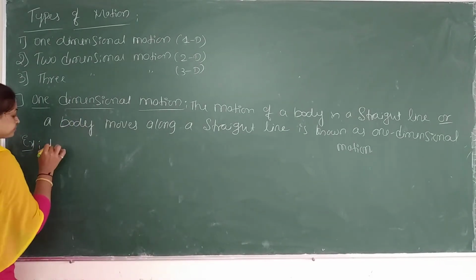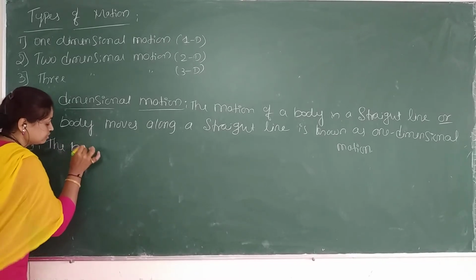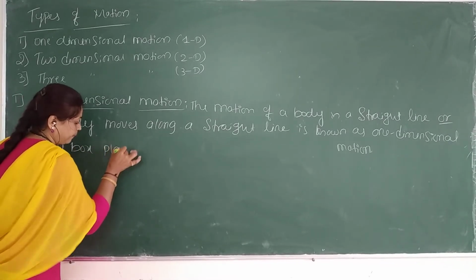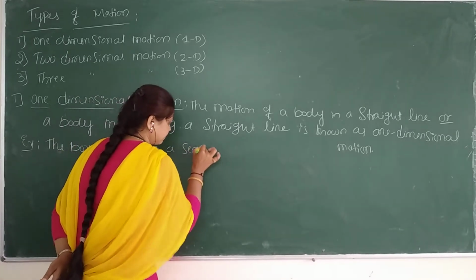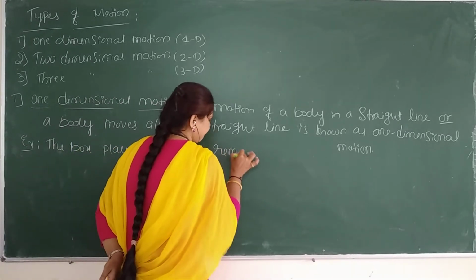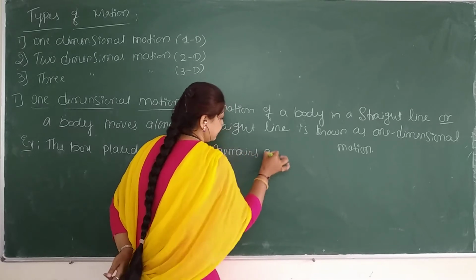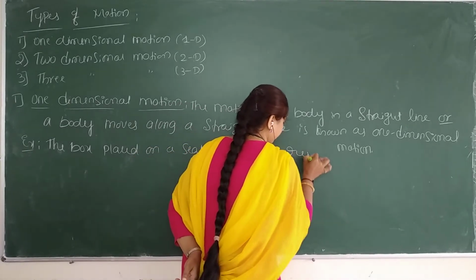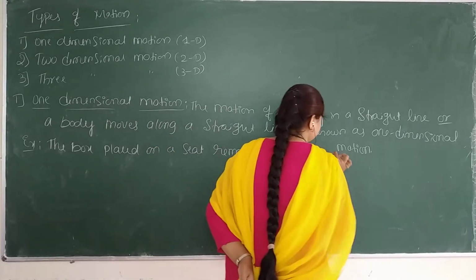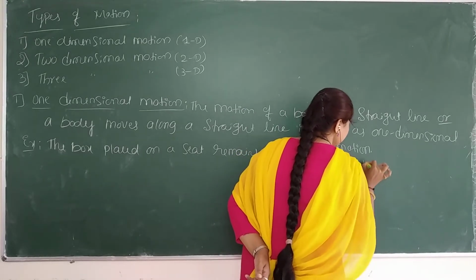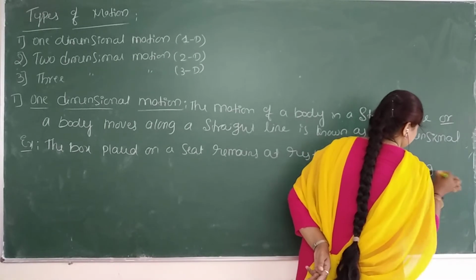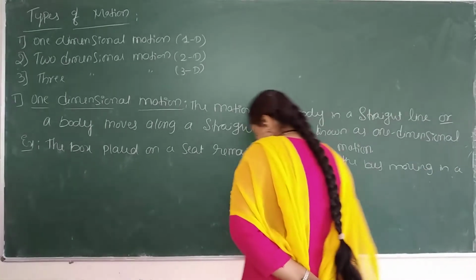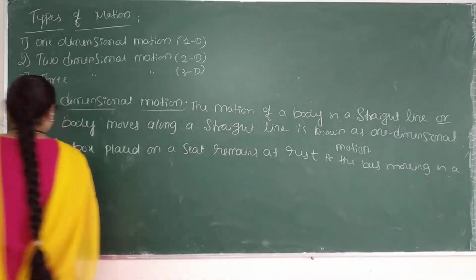Example, the box placed on a seat remains at rest in the bus moving in a straight road.